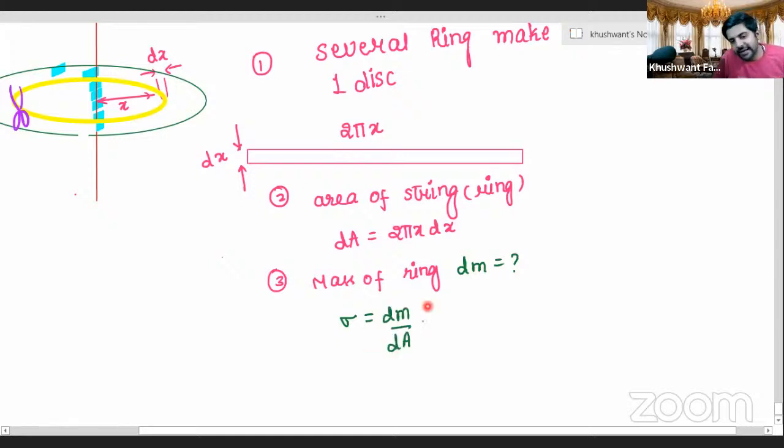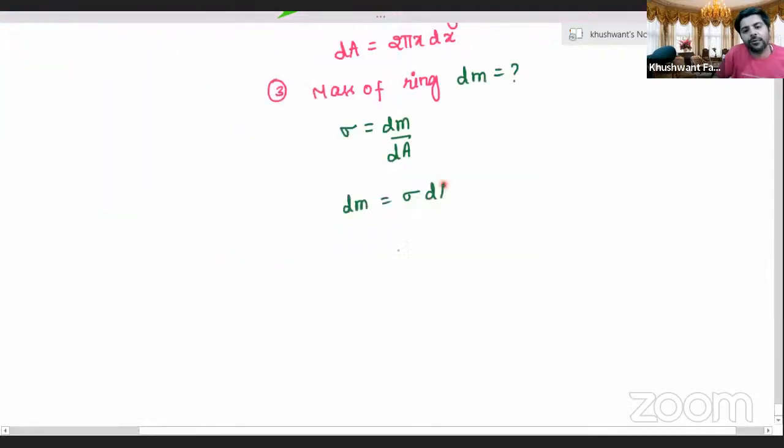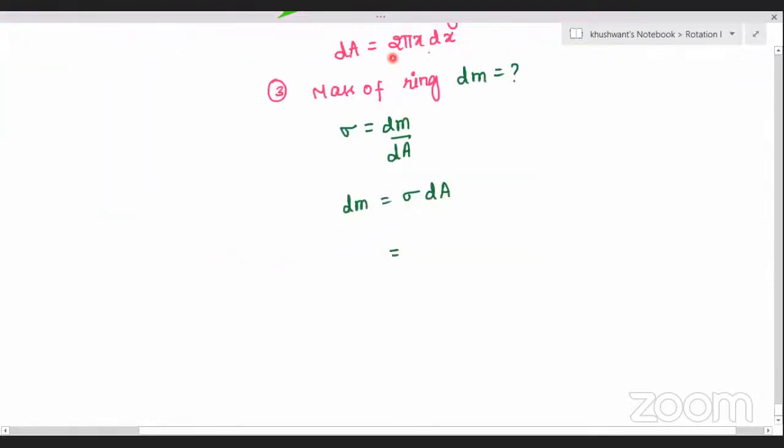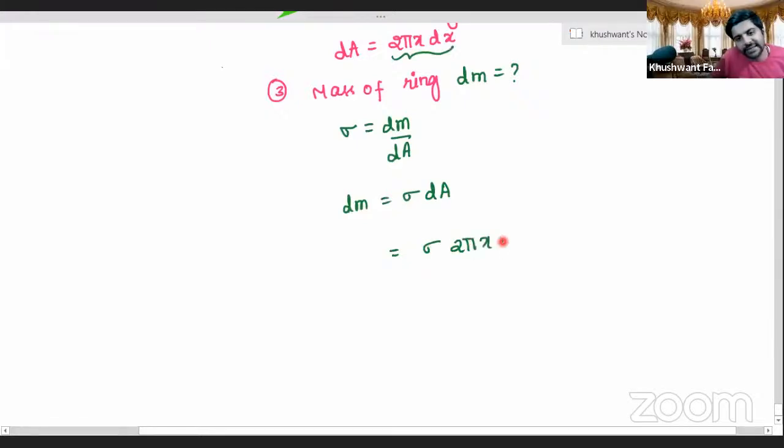So in the next step we can write, therefore, dm by dA is equal to sigma, correct? Therefore dm is equal to sigma into dA. And what is dA? We just calculated dA as 2 pi x dx. So this is the mass of the ring.